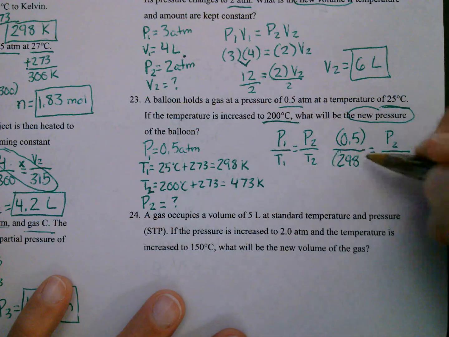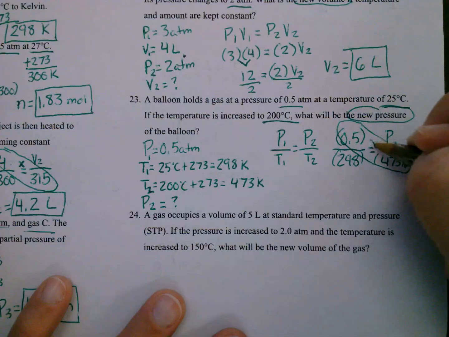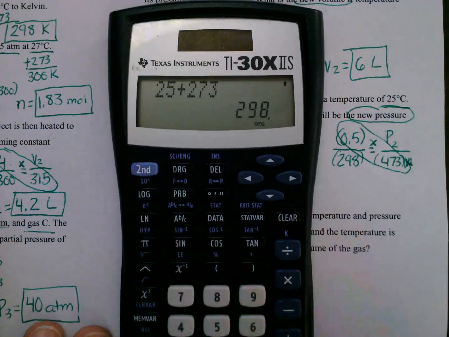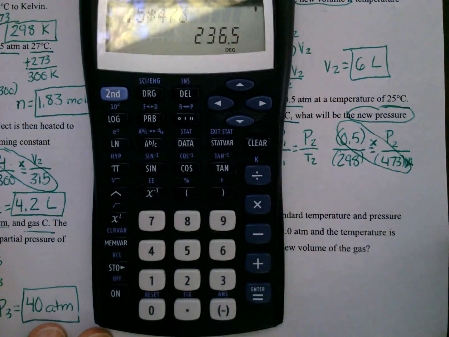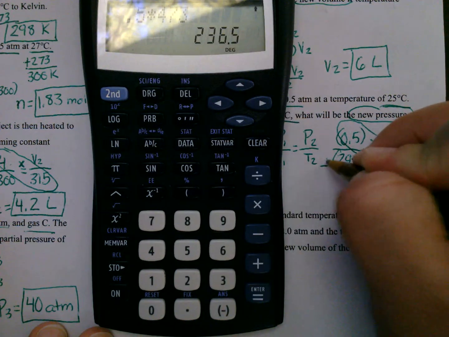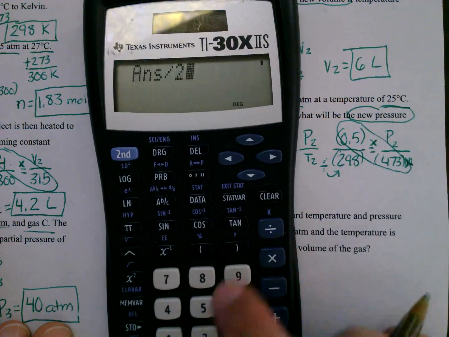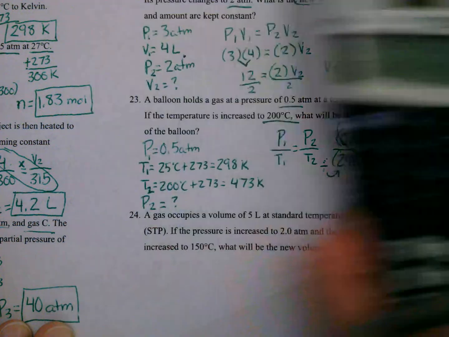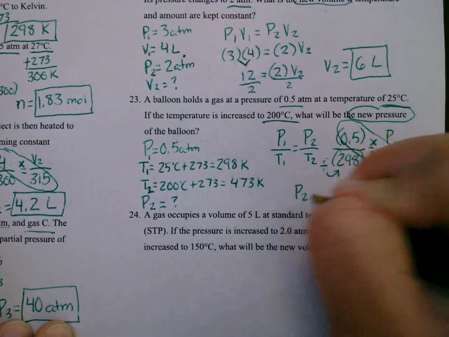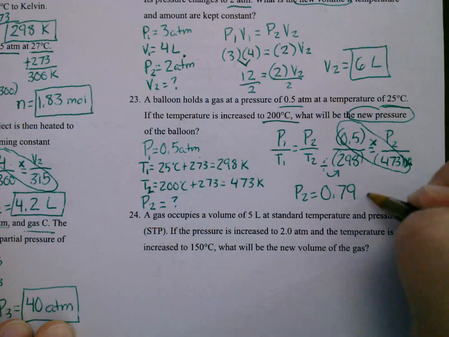So that means I'm going to multiply across. So I'm going to do 0.5 times 473, and then I'm going to divide by the number left over. So divided by 298. That means my new pressure is 0.793, which rounds to 0.79. So P2 equals 0.79, and my pressure is in atmospheres, ATM.